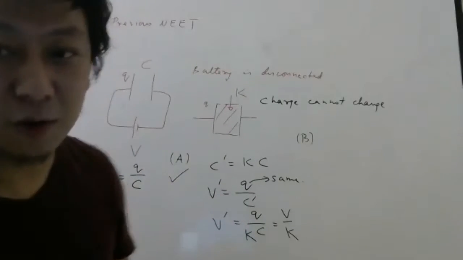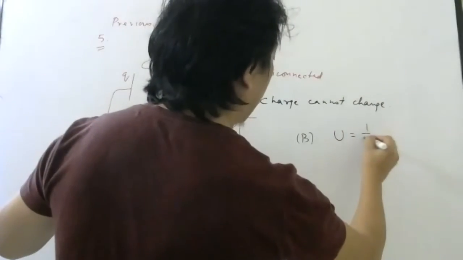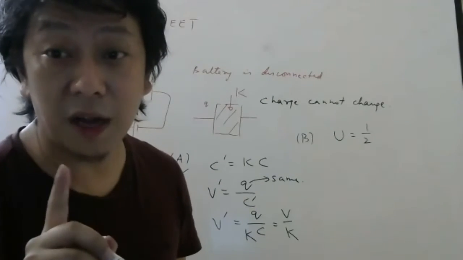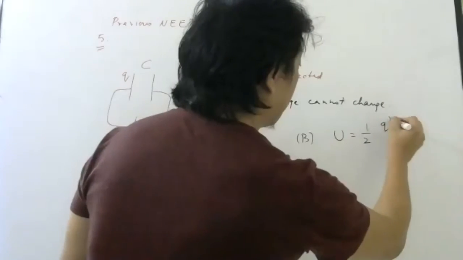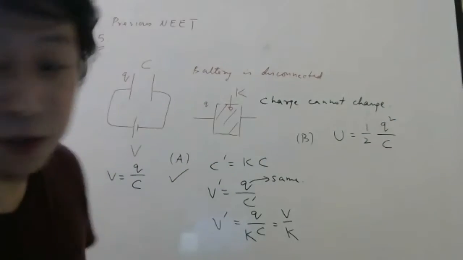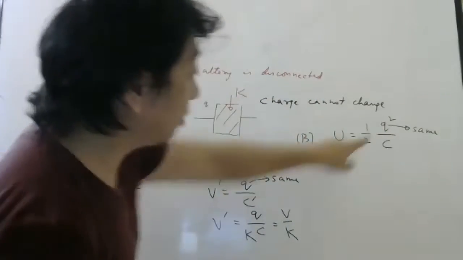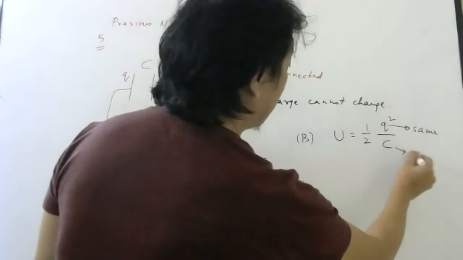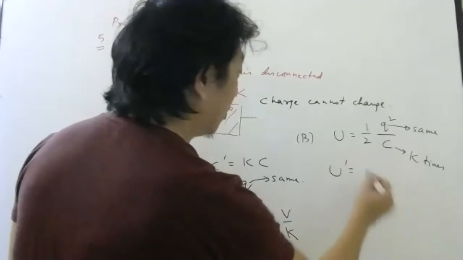Here, nothing like that we are doing. We are simply putting a dielectric. So what was the initial energy stored? Half CV square, I know, but V is changing. So I will not write in terms of V. I will write in terms of Q. So Q square by 2C. Why, sir, why in terms of Q? Because I know Q remains the same. So if Q remains the same, these two are what? Inversely proportional. So C increases K times, so the new potential energy will also decrease K times.